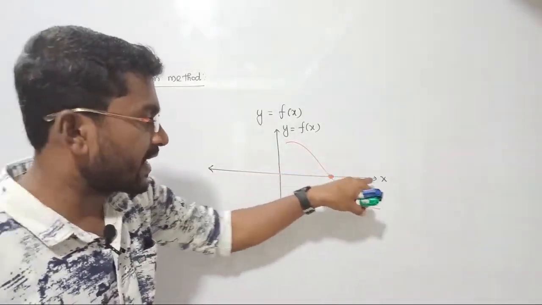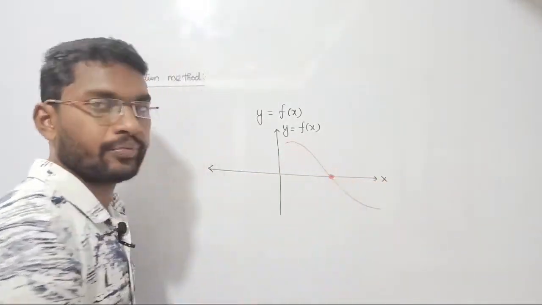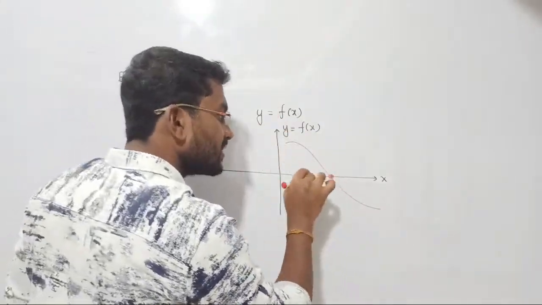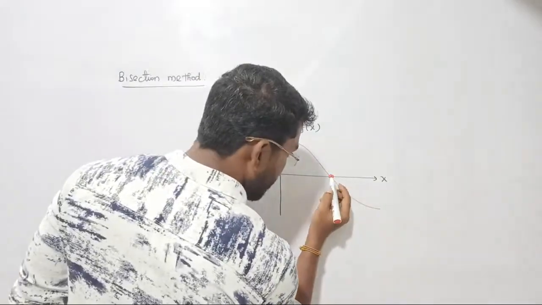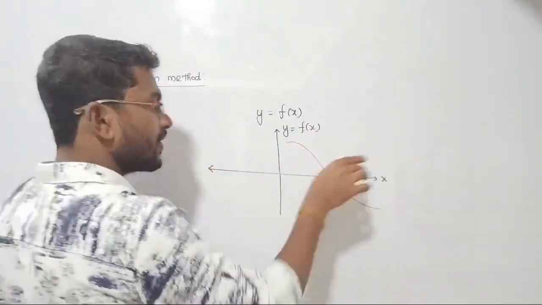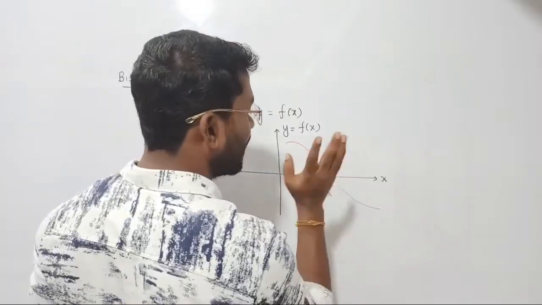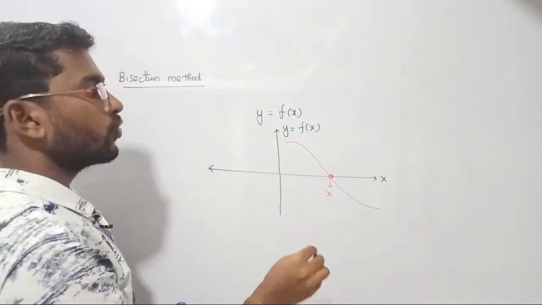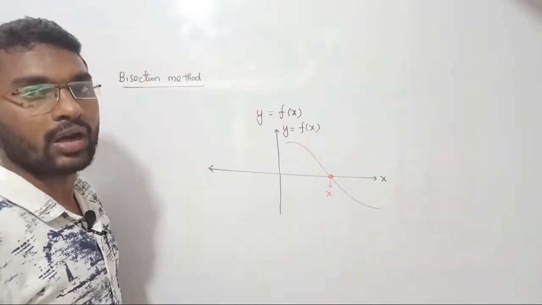See there, exactly the x-axis, that is called the zero crossing point. Your function y is crossing 0. It means it is the point. At this place, there will definitely be a corresponding value on the x-axis. Correct? What is the value on the x-axis? 0 1 2 3 4 5 6. Some value will be there. Exactly for that value your overall function is going to be 0. Do you all agree with me? Yes.